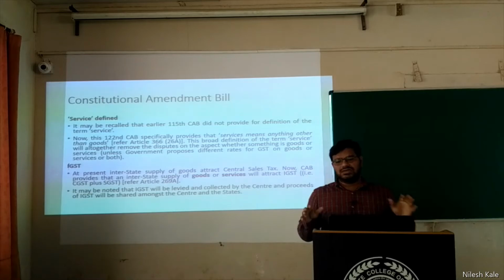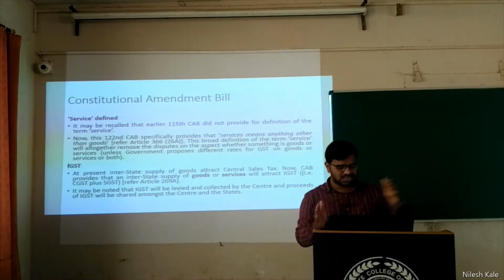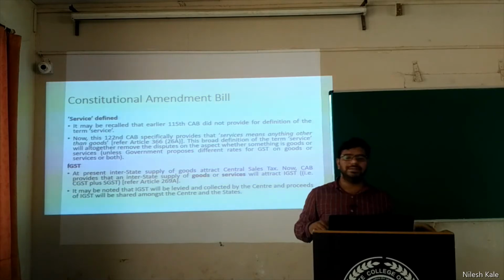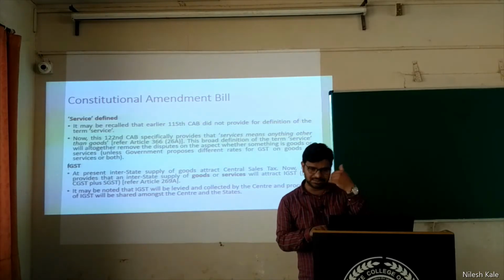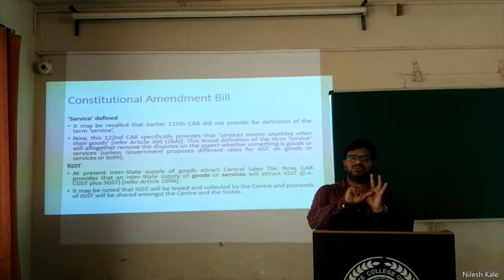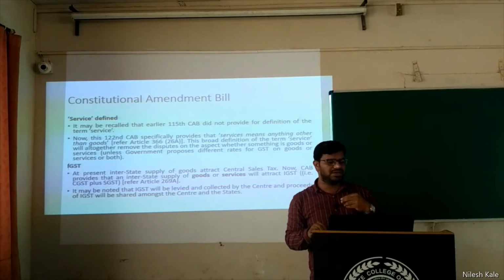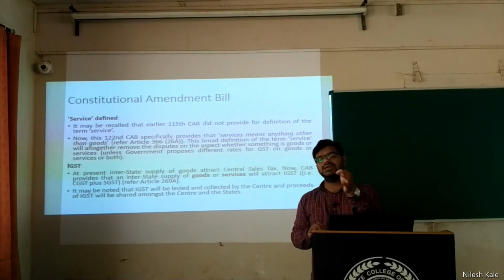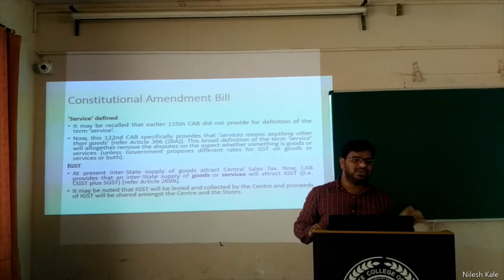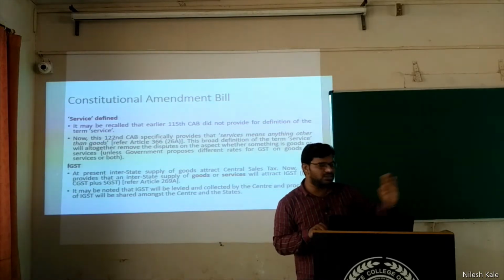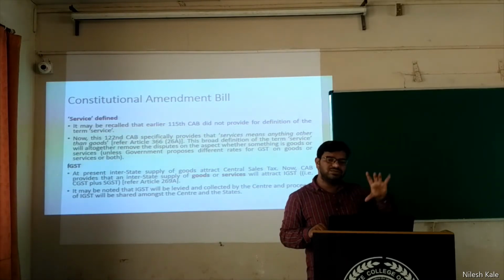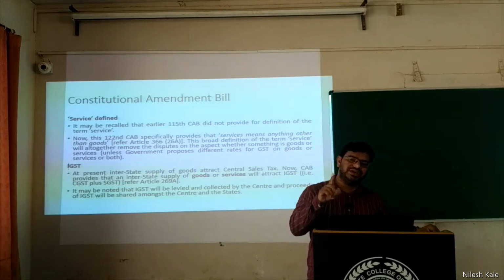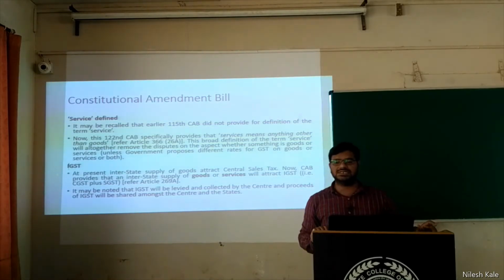Proceeds means, see, if I am supplying goods or services, I will levy either CGST, SGST or IGST. Now here in the GST, CGST and SGST are clubbed together. Like if I purchase a mobile phone with 18% tax, if I purchase it from the local store, I am paying CGST plus SGST. But right now I am in Karnataka, and if I purchase the mobile phone from Maharashtra, then I will pay IGST. IGST is integrated goods and services tax.